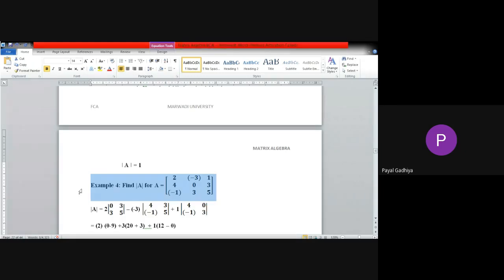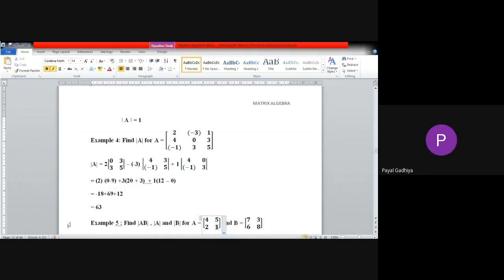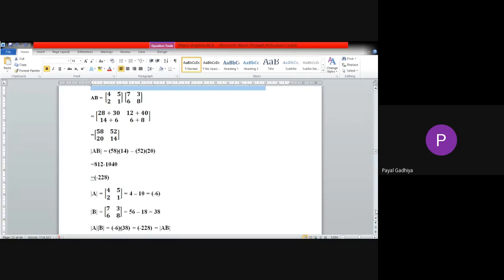You have to find determinant of this matrix also. See, the method is same. This is just for your practice purpose. Done? Have you taken the screenshot? Yes, ma'am. Okay. Then the next is this one. A and B is given to you. You have to find matrix determinant A, determinant B, and then you have to multiply A dot B, and then you can find out determinant. Take a screenshot of this question. In the next session, first of all, we will verify these answers.